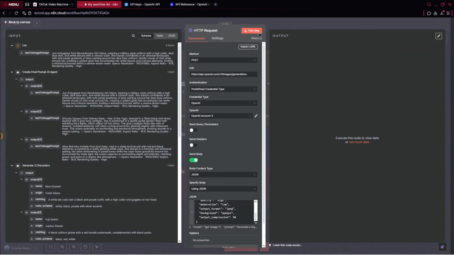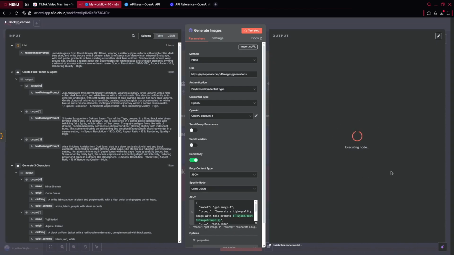And for this case, we can click. Actually, firstly, we can rename it. So we can rename it as generate images. Click on rename. And now we can test this step and see if that works. So yeah. It's executing the node, so for sure it works. And for this case, actually it will take a few minutes. And now let me show you something.